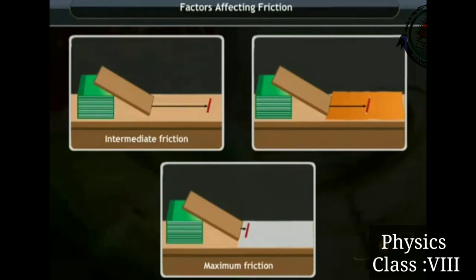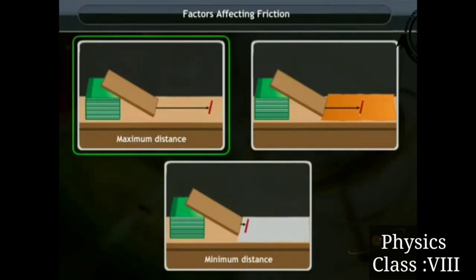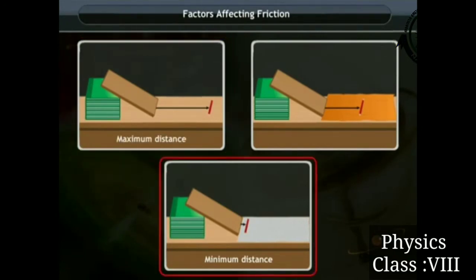In the first case we can consider the wooden table a smooth surface. On that smooth surface the force of friction is very little. That's why the pencil can move a large distance. That's why this pencil covers more distance.